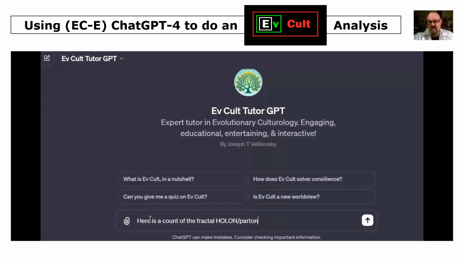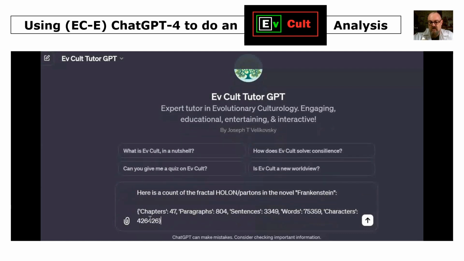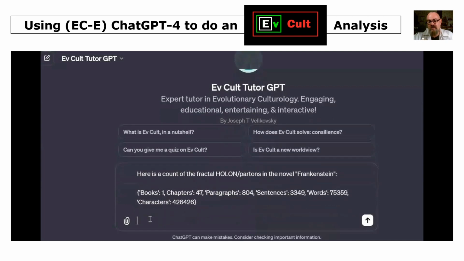And we're saying, again, here is a count of the fractal holon partons, or the units of culture on their different scale levels in the novel Frankenstein. So we enter that, and we just paste that again, and we better add at the front books 1, because the novel is one book, one unit of culture, one fractal holon parton.